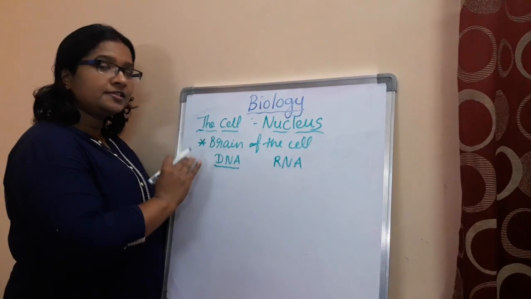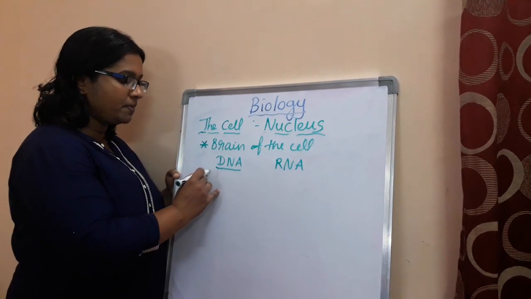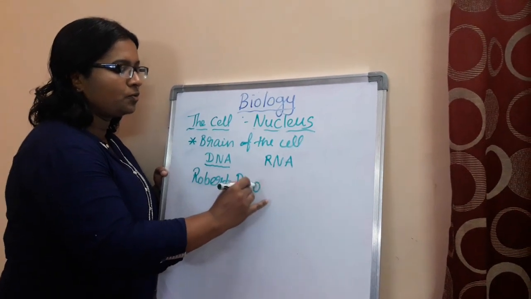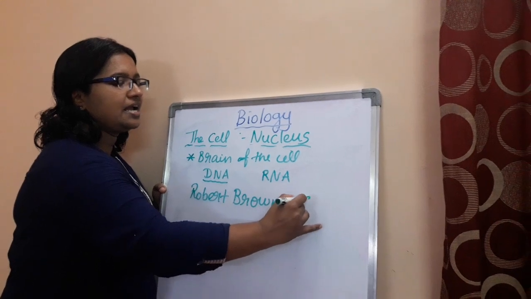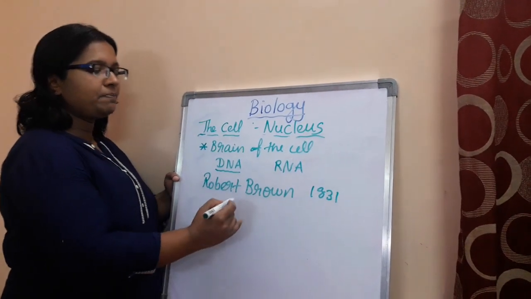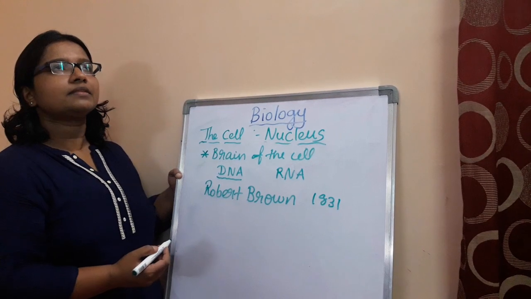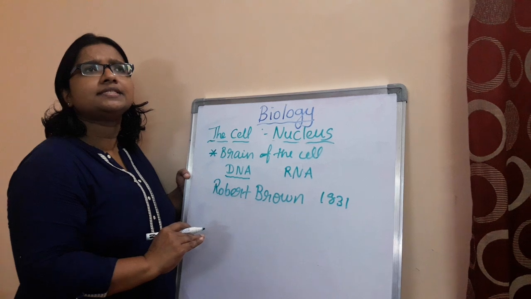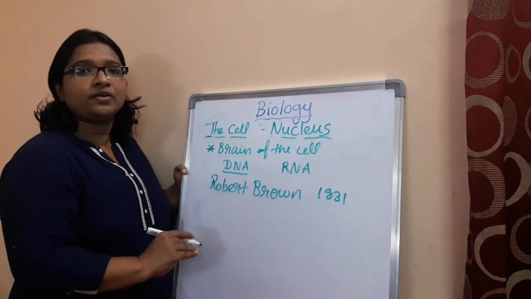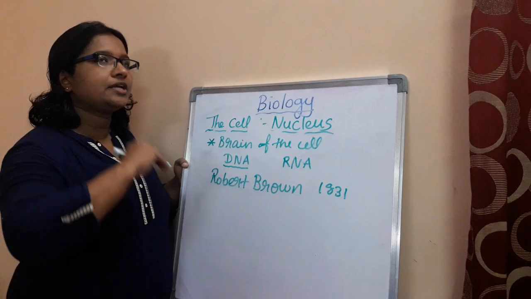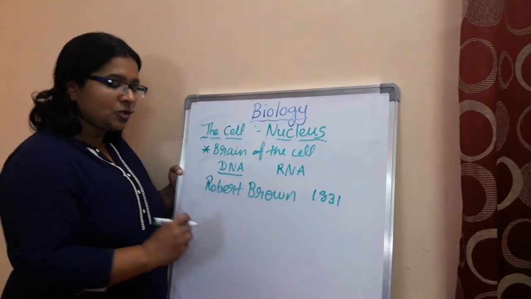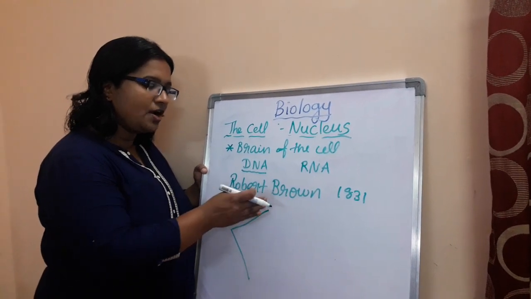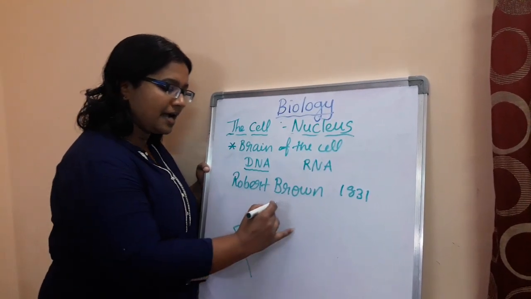And for the first time, a scientist called Robert Brown, who was that? Robert Brown. He was the one who discovered the nucleus in the year 1831. Robert Brown discovered the nucleus for the first time. And before going to the structural details of the nucleus, I just want to say that in some lower organisms, you could not see any perfect, well-defined nucleus. So based on the presence or absence of a well-defined nucleus, you could classify organisms into two, and they are